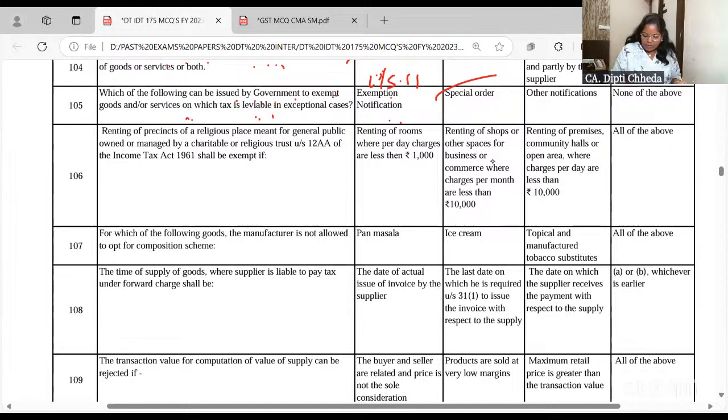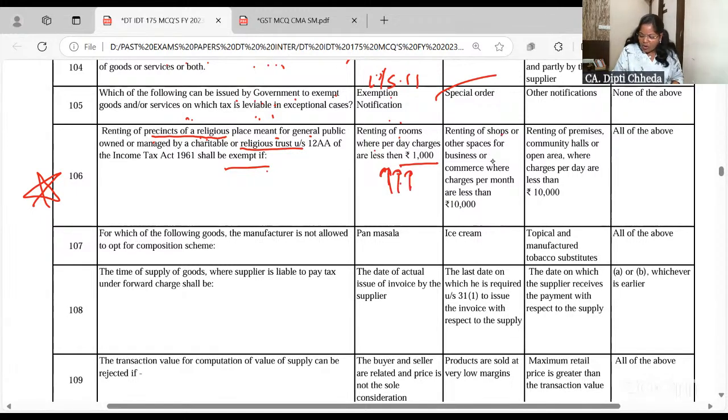Thank you. Chalo. Renting of precincts. Now, this is such a beautiful MCQ. It will help you to revise everything as per your exam. When you rent rooms in religious places, trusts and temples, renting of a room will be exempt if the charges per day are less than 1,000. Even if it is 1,000, it will be taxable. So it is just 999.